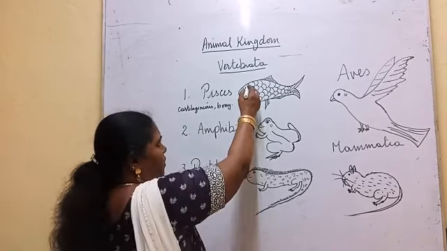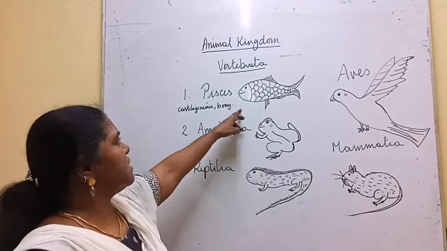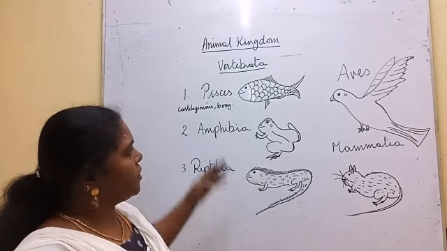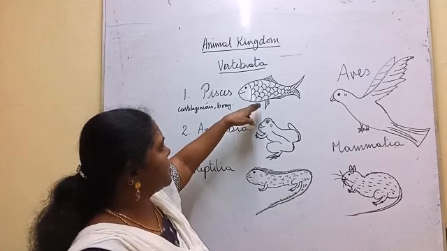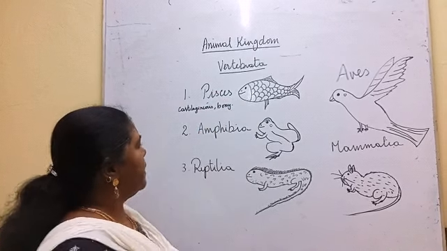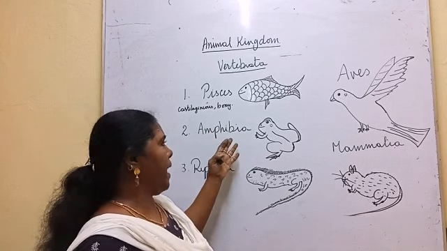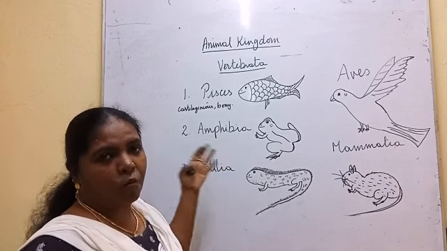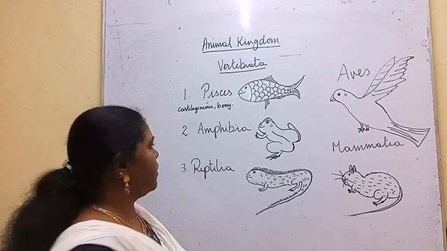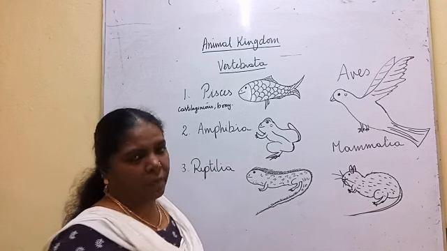This is called operculum. So all these are the characteristic features of Pisces. All the animals which have these characteristic features are kept under Pisces. The next comes amphibia. All the animals which have the backbone, which can live in water as well as on land, are kept under amphibia, amphibians.